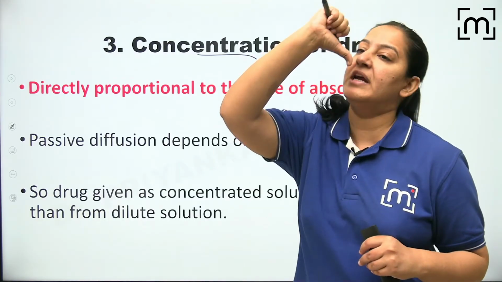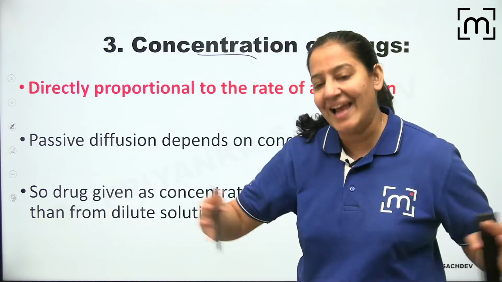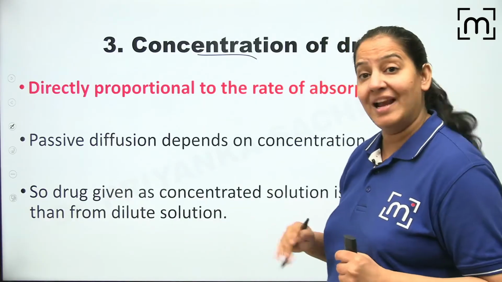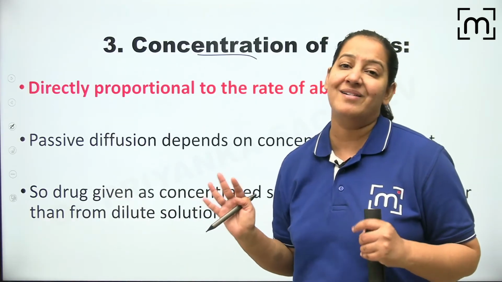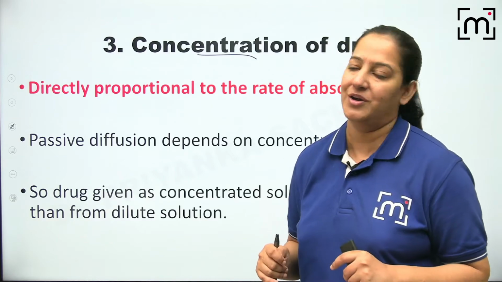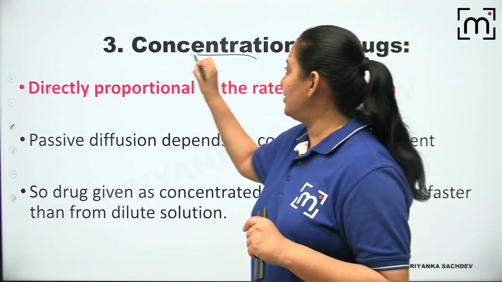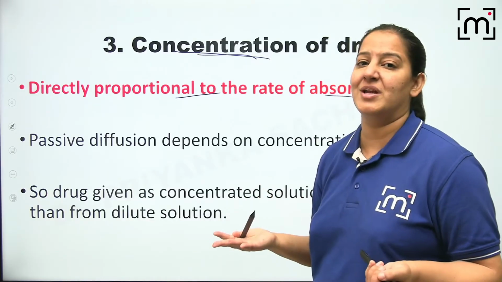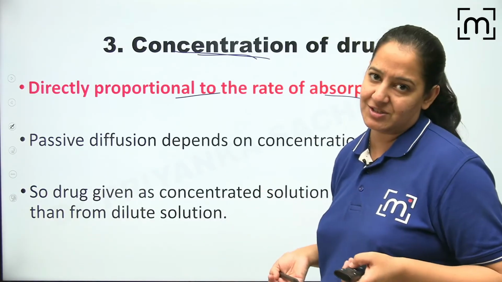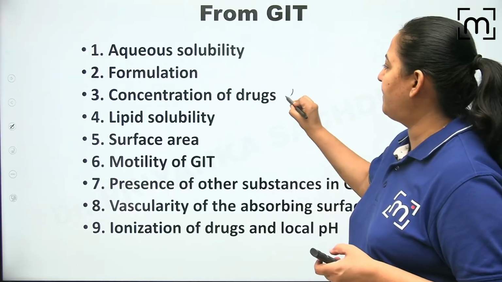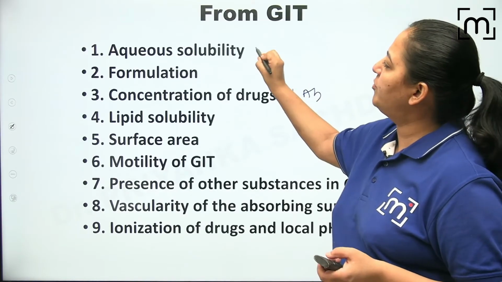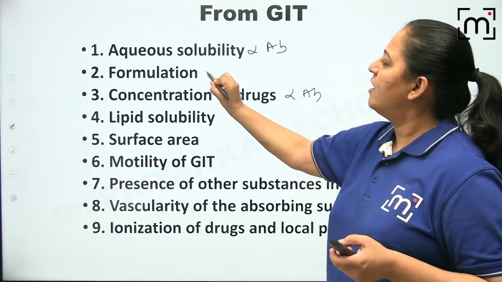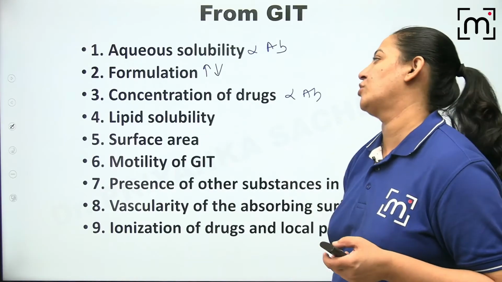And if I drink 2-3 glasses of water, it will form a dilute solution in my stomach. So if it is a dilute solution, absorption will take time; if it is a concentrated solution, absorption will be fast. You got my point? So the concentration is directly proportional to the rate of absorption. The more concentrated the solution, the faster the rate of absorption. So concentration is directly proportional to absorption. Aqueous solubility is directly proportional to absorption. Formulation can increase or decrease the absorption, right?